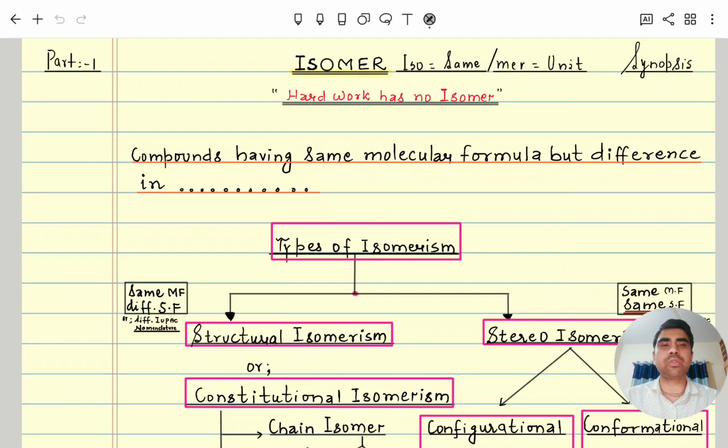Hard work has no isomer. Hard work has no chain isomer, no position isomer. Keep working hard. Hard work works.